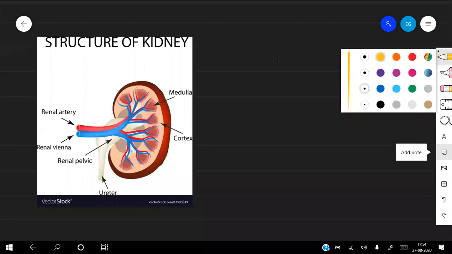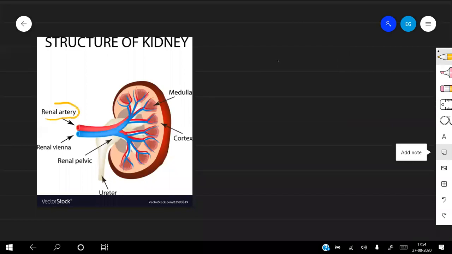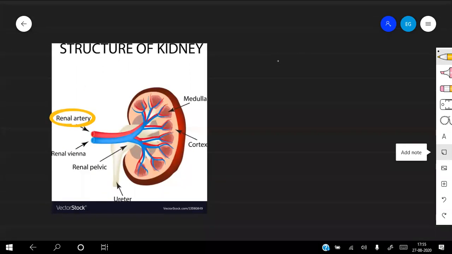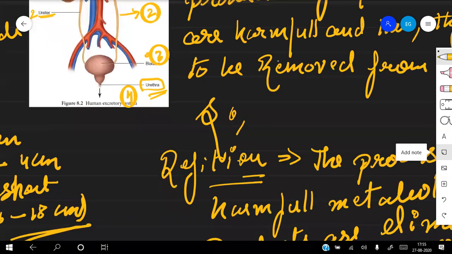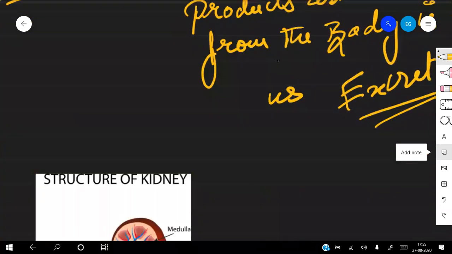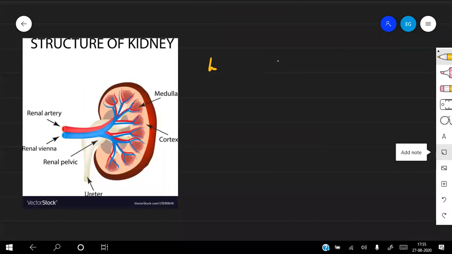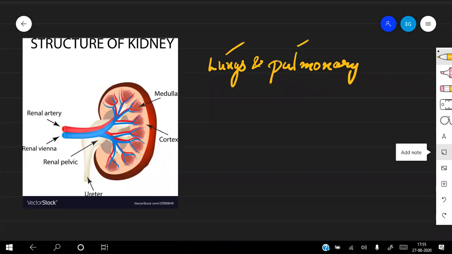So first of all, when we talk about this artery, I want to tell you one thing: just remember, lungs are also known as pulmonary, correct? These are synonyms.